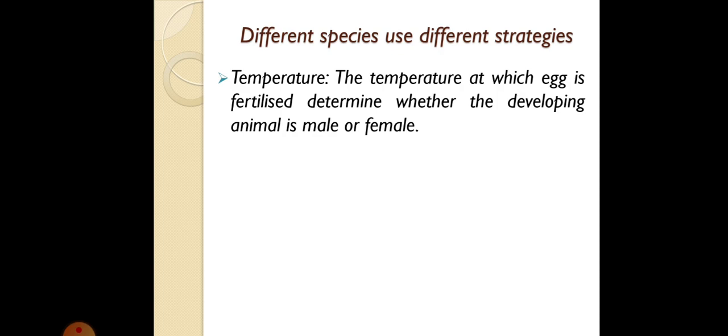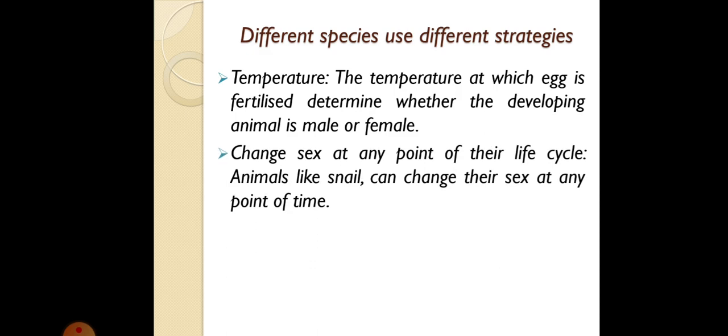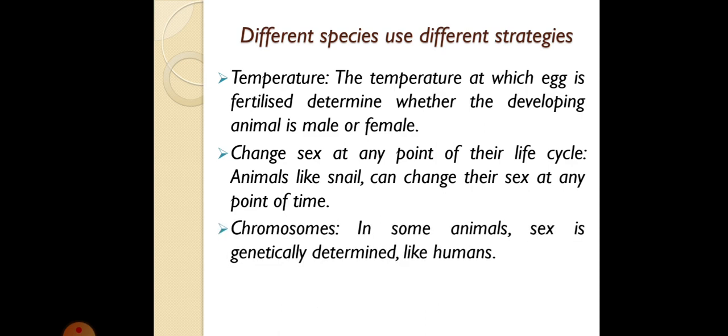In some cases, some organisms can change sex at any point of their life cycle. Animals like snails can change their sex at any point of time. That means during their life cycle they can either be female in the first half, or they can change their sex into male in later halves. And in another case, chromosomes. In some animals sex is genetically determined, like humans. That means from chromosomes the sex is determined in case of humans.